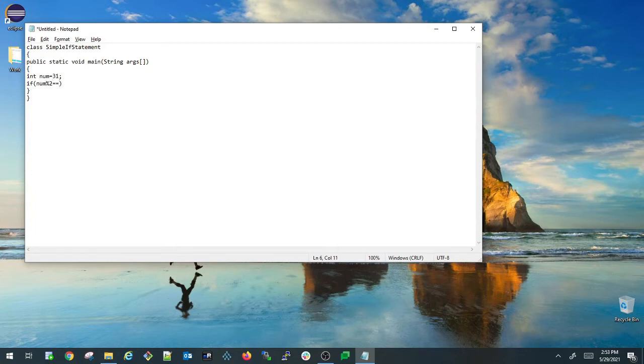If it is equal to 0, then I am printing System.out.println, given number is even number, and I am printing the same number here, and putting a semicolon to close the statement.